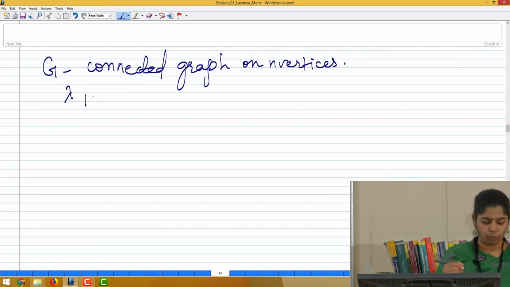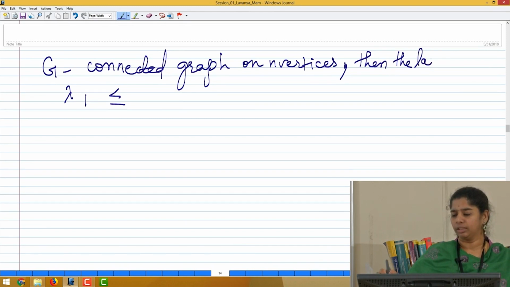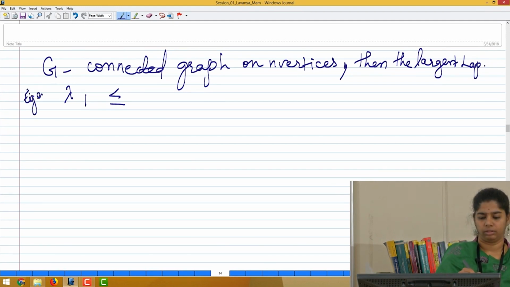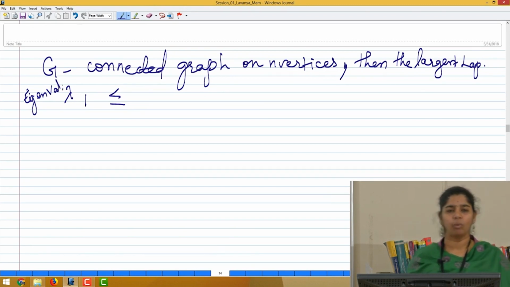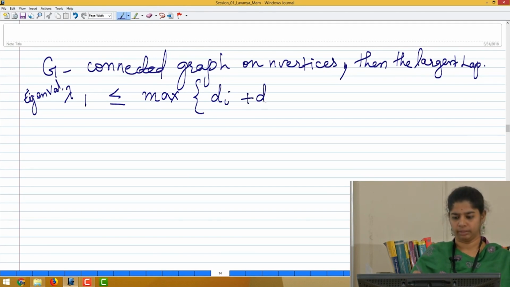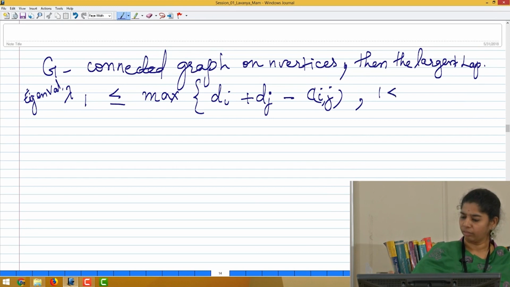So, let lambda 1 be the largest Laplacian eigenvalue. Then lambda 1 is bounded by the maximum over d i plus d j minus c i j, for what kind of i and j?